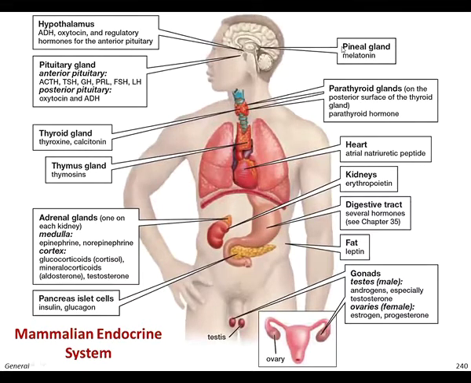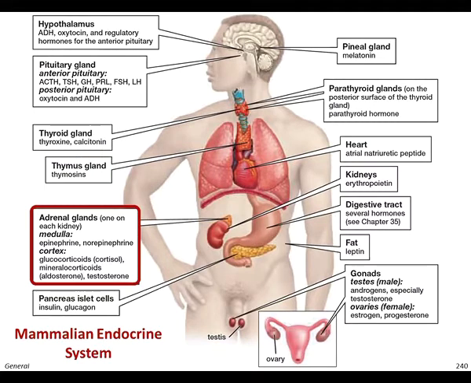Here we can see the different endocrine organs present in our body. Starting with the hypothalamus, it's an endocrine gland situated in the brain above the pituitary gland, one of the major endocrine glands in our body. This pituitary gland secretes a lot of hormones through the anterior pituitary and the posterior pituitary. This is followed by the thyroid gland, which secretes thyroxine and calcitonin. Then the thymus gland, which secretes thymoxines.